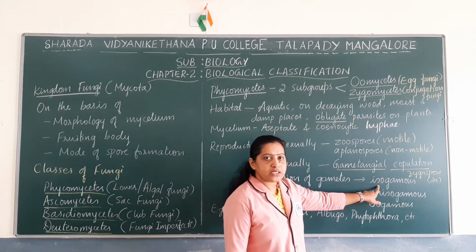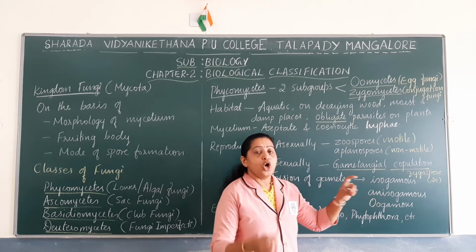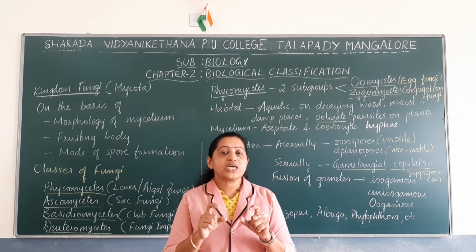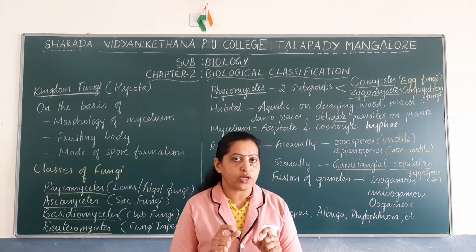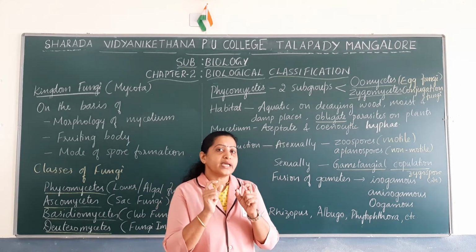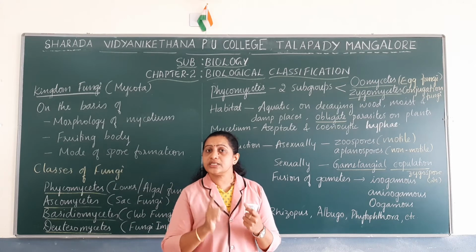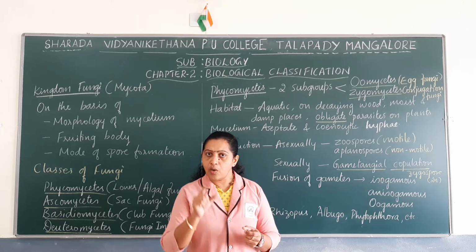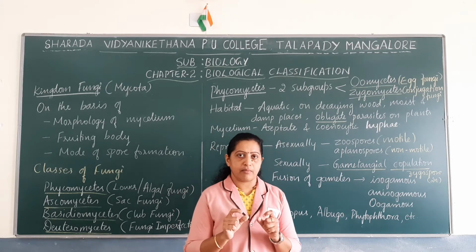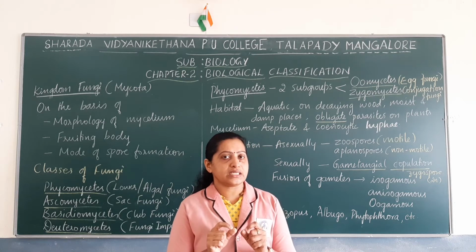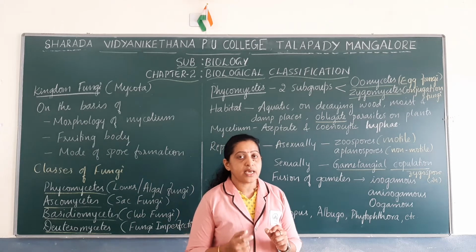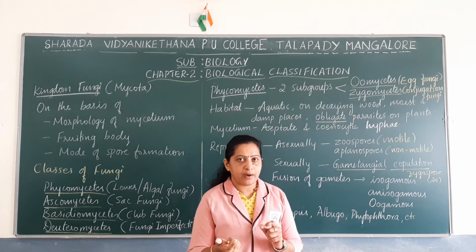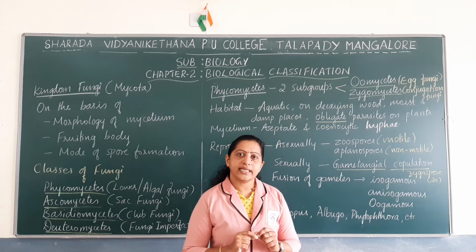During isogamous type of fusion, two of the gametes which are similar in their appearance or morphology fuse together. Physiologically they are different, they are not similar. One is a male gamete, the other one is a female gamete, but morphologically they are similar. What do you mean by the term morphology? Morphology is external appearance. External appearance is similar, but physiologically they are different.